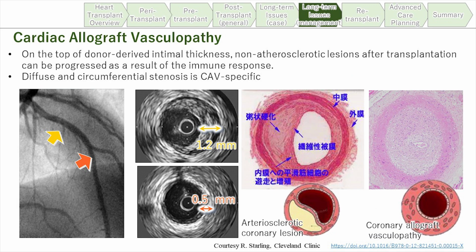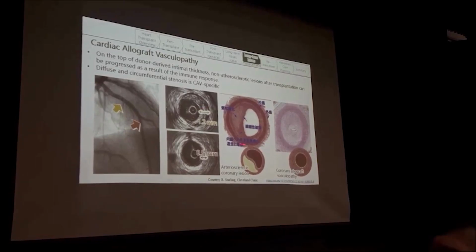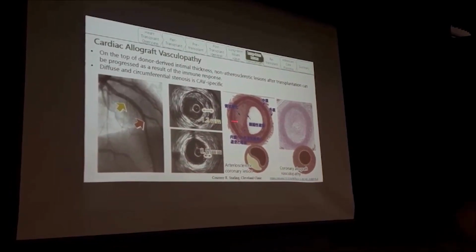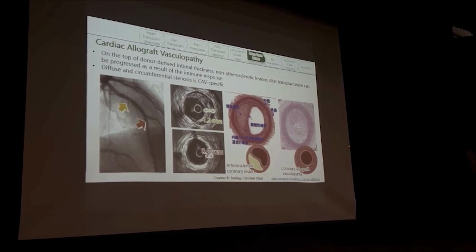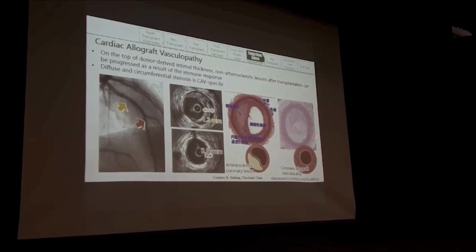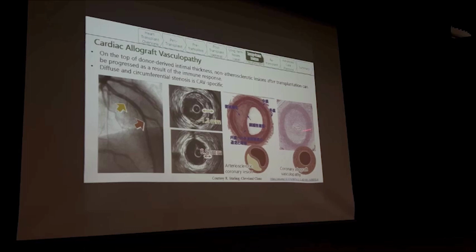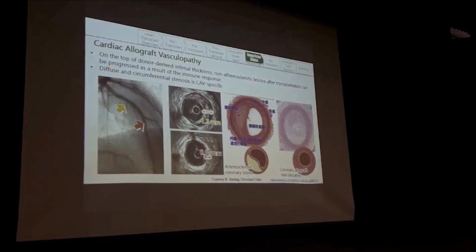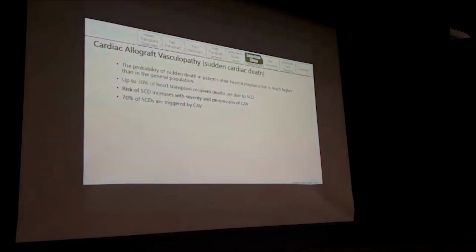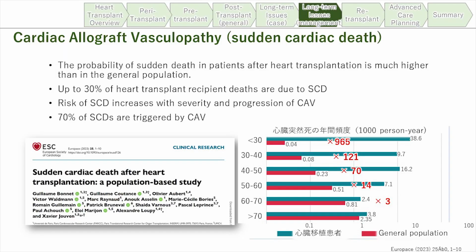The first, coronary artery vasculopathy, is described in this slide, with the coronary narrowing like this. This is not atherosclerotic change of the coronary, but transplant coronary artery disease, which is immune-mediated. And then it's called sudden death.